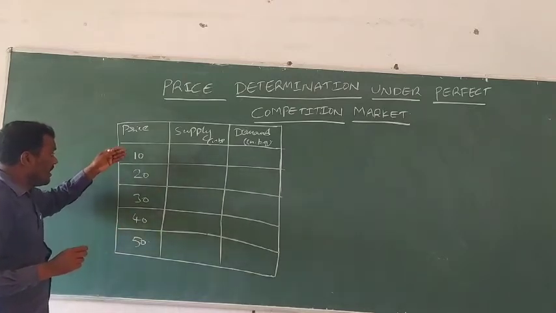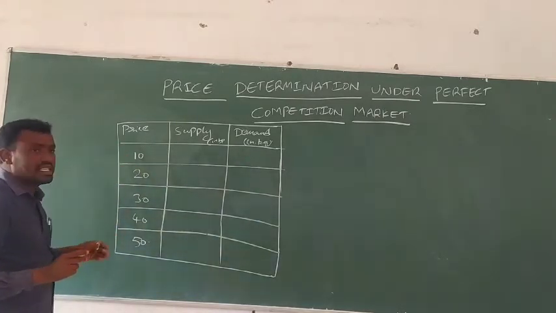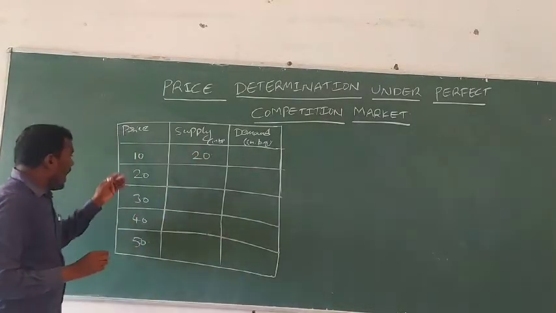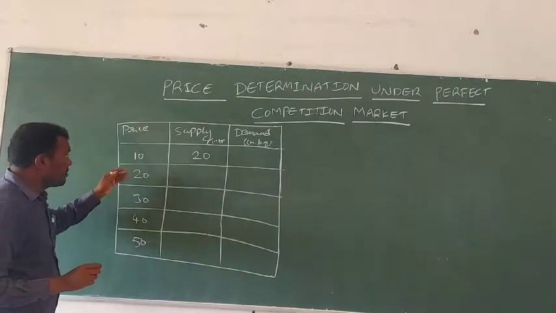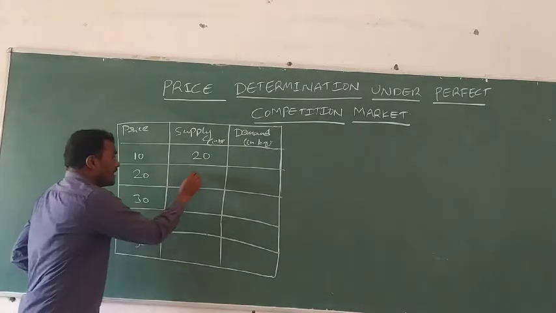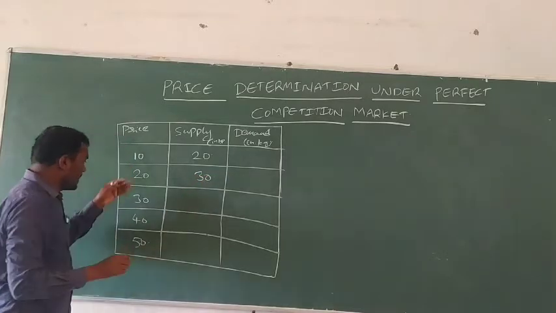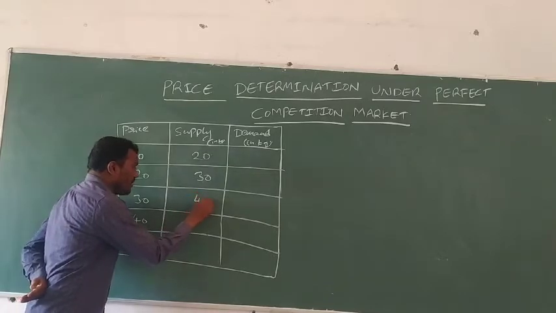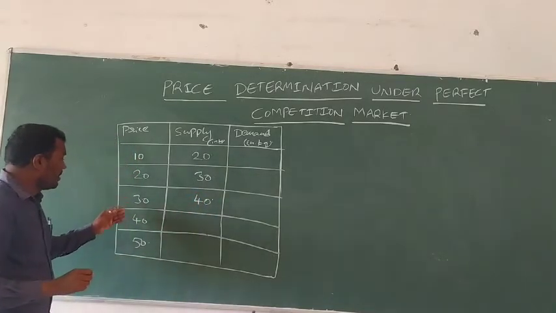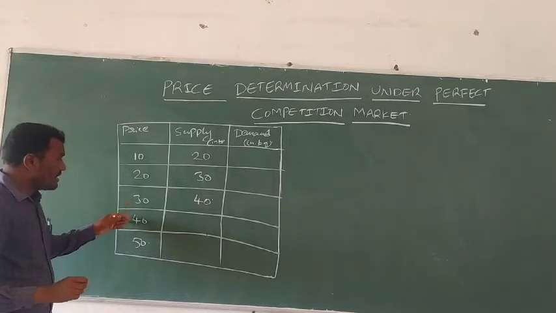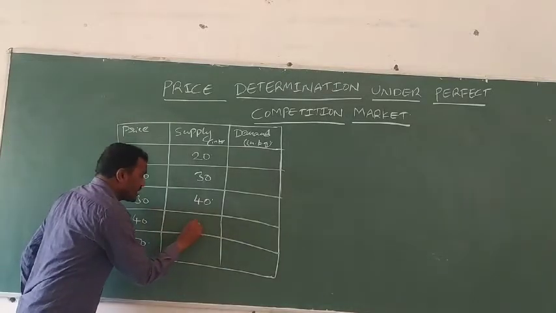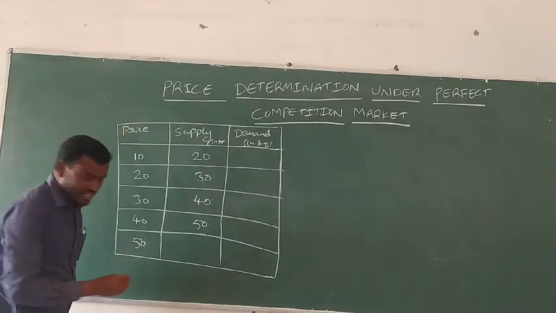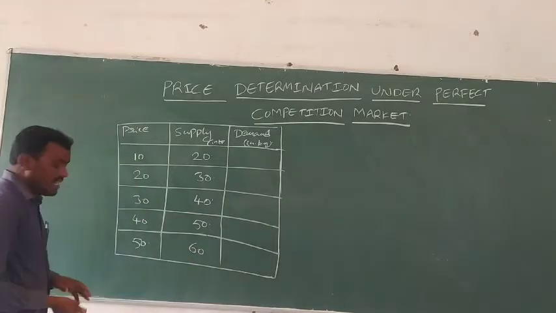At the price of 10 rupees, tomato supply is only 20 kgs. When the price increases from 10 rupees to 20 rupees, the supply increases to 30 kgs. When the price increases from 20 to 30 rupees, supply increases to 40 kgs. At 40 rupees per kg, supply increases to 50 kgs. When the price increases to 50 rupees, supply increases to 60 kgs.